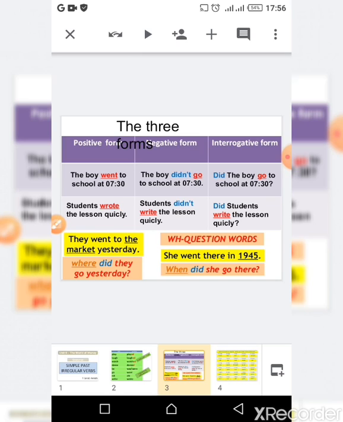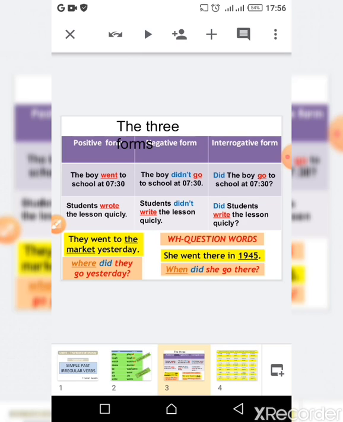About the simple past. So let's see here the positive form of the sentence given: the boy went to school at 7:30. The verb here, went, is the past form of the verb to go. This is the positive form. So if we put it to the negative form, we say the boy didn't go to school at 7:30.